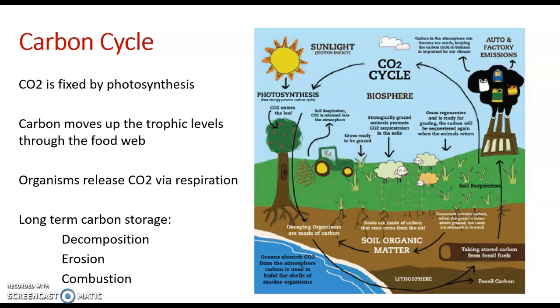This would be one example of one of the ways that humans have altered the carbon cycle, which is to release large amounts of carbon into the atmosphere by combustion. So you'll read a lot more about that in chapter 25, and hopefully you can refer back to this image and this description of the carbon cycle as one of your examples of how humans may have impacted nutrient cycling.